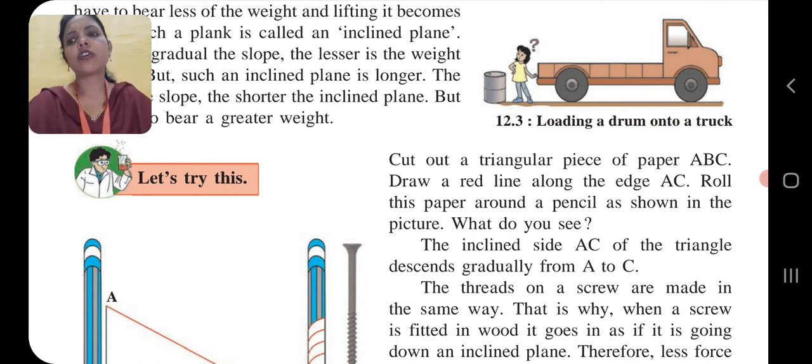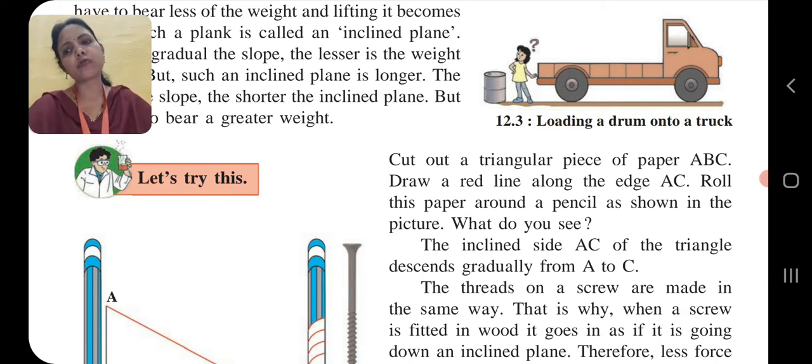In the picture we see that the plank used by Rohit, the first picture, is short and has a steeper slope, that is in the second one. Therefore he has to bear a greater weight. Diagram number two, because he is having 2 meter, that's a slanting position, and he has to bear a greater weight.